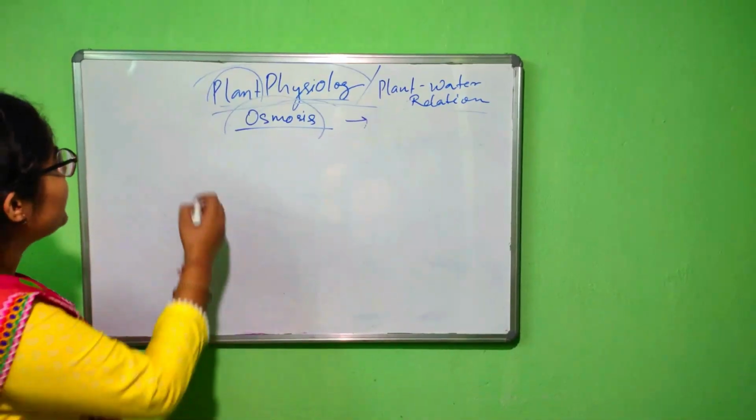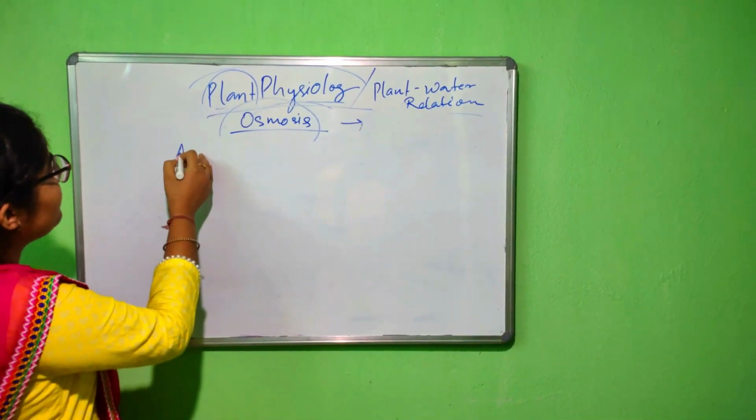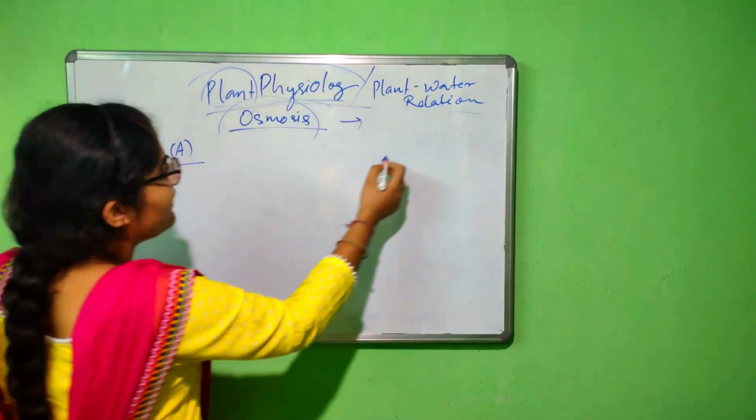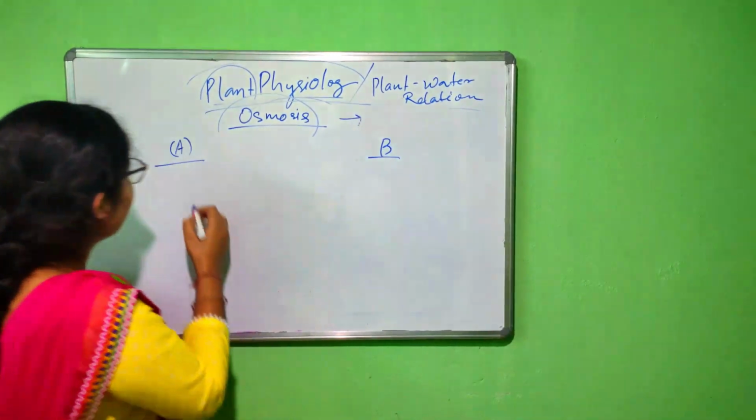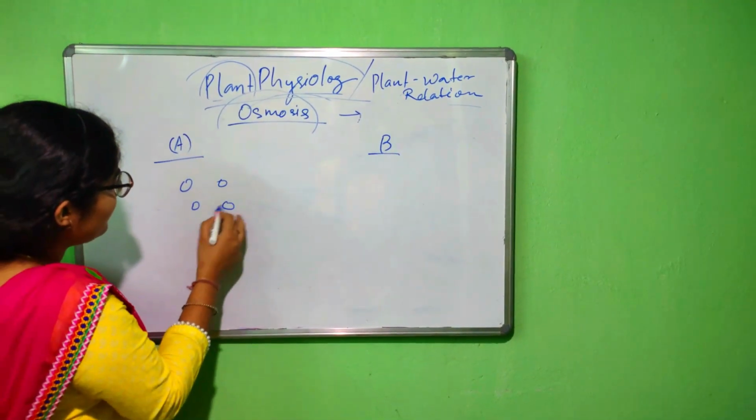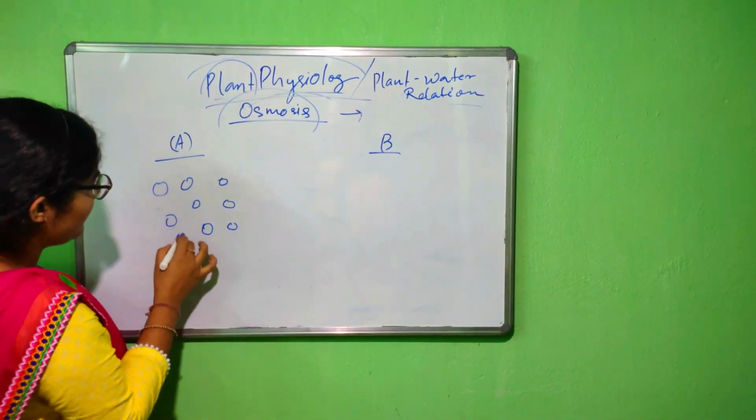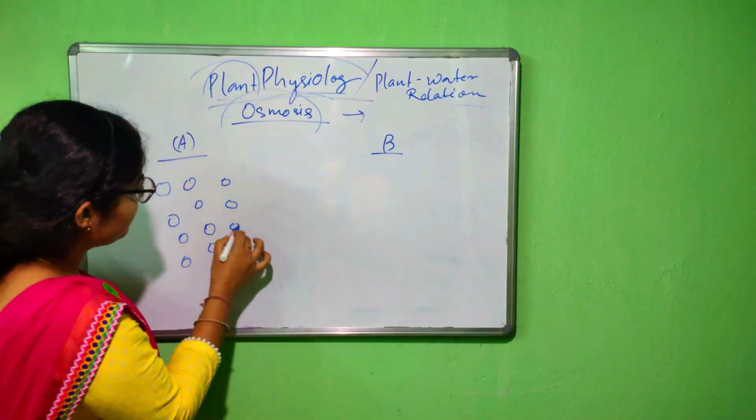So here is the diagrammatic representation of osmosis. This is region A and this is region B. In region A, these are the solute molecules. The blue dots are the solute molecules.